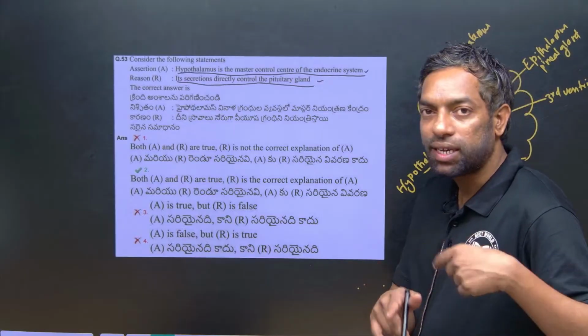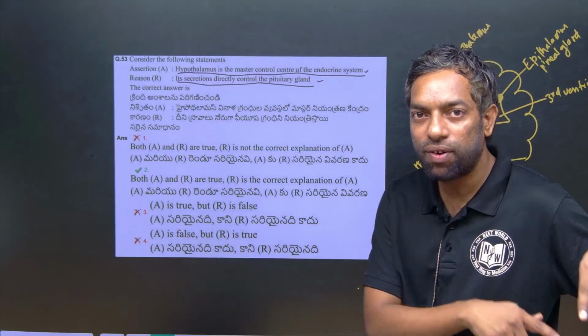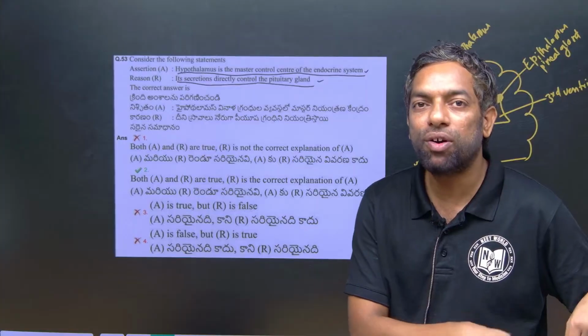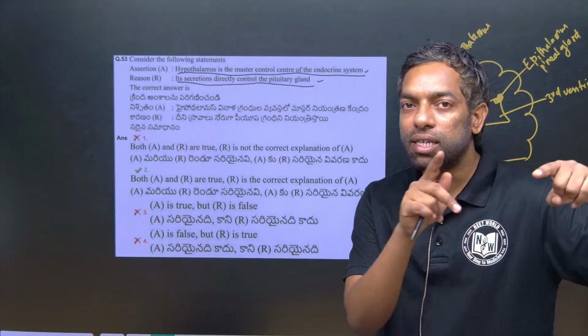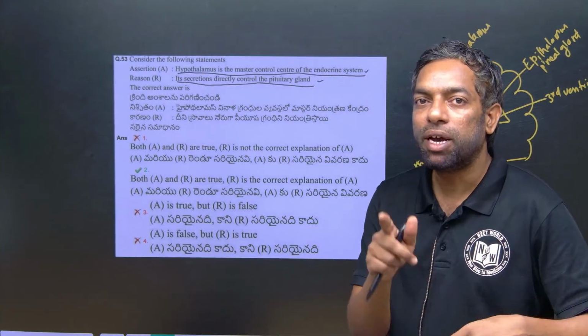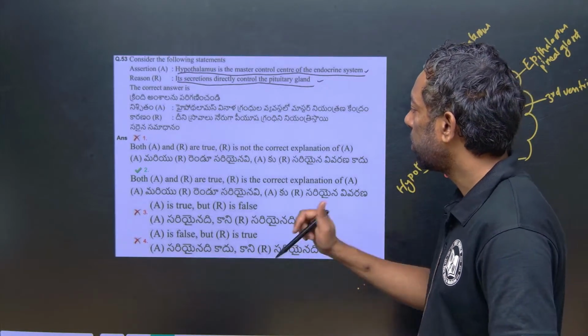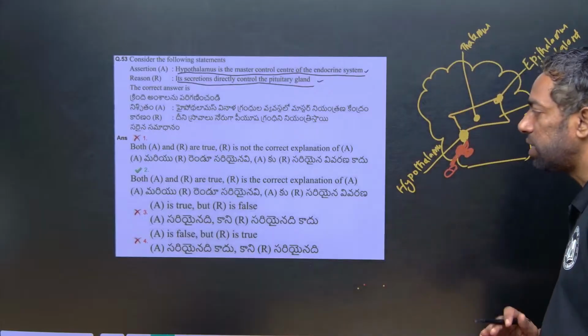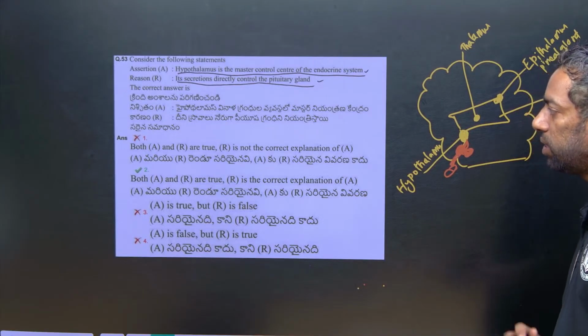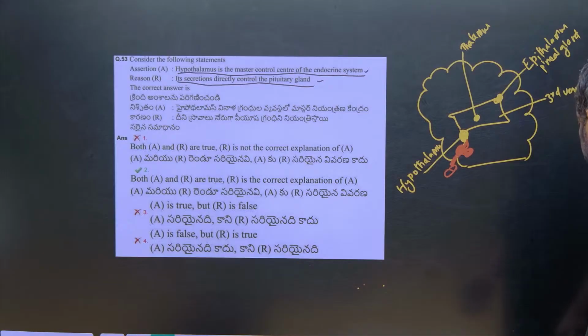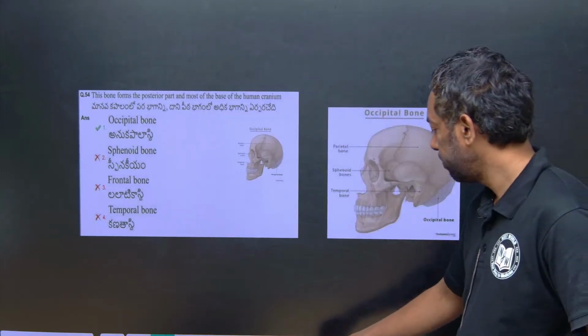Second statement: the secretions of the hypothalamus influence the pituitary, which is below the hypothalamus, and regulate the pituitary gland. The second statement is also right. So both are true, and R is the right explanation of A. This is the answer for this. Next question.